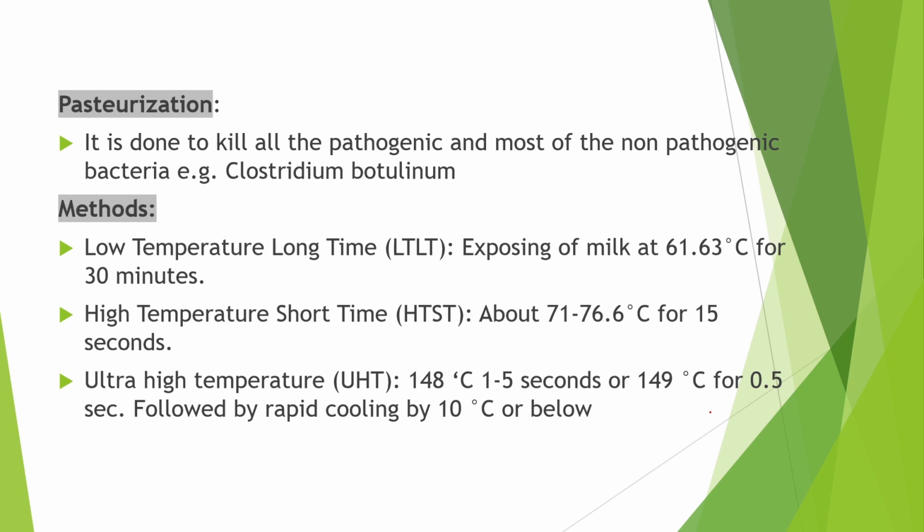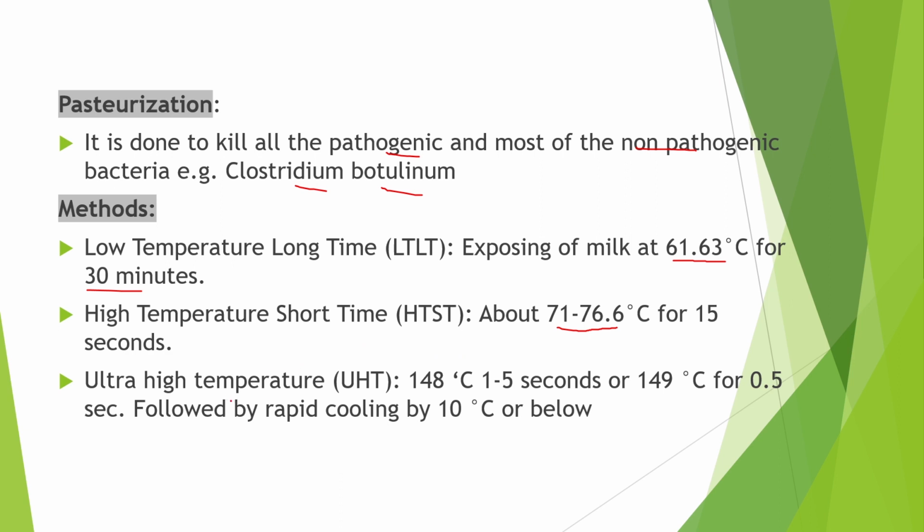Next topic is pasteurization. It is done to kill all the pathogenic and most of the non-pathogenic bacteria, for example Clostridium botulinum. This pasteurization occurs at 3 different temperatures. First is low temperature long time method. In this method, the milk is exposed at 61 to 63 degrees centigrade for 30 minutes. Next is high temperature short time method. In this method, milk is exposed at 71 to 76.6 degrees centigrade for 15 seconds.